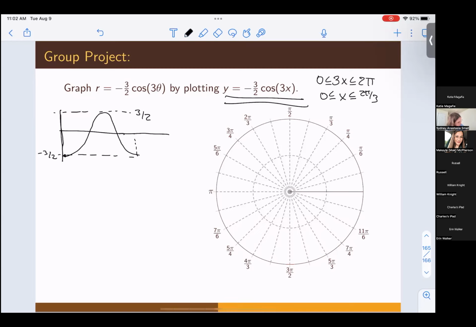So it's going to look something like this, where this right here is the point 2 pi thirds. And then halfway between that is going to be this peak right here. So that's at pi thirds. And then halfway between each of these, it's where it's going to intersect the axis. So at pi sixths and pi halves.